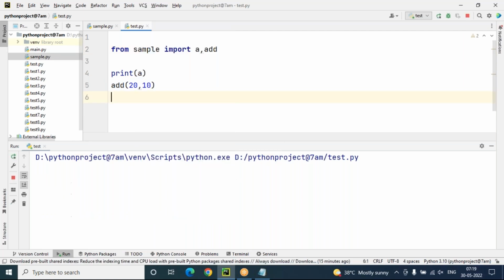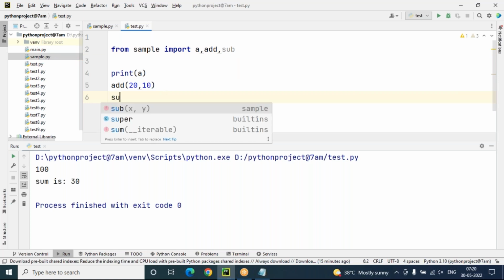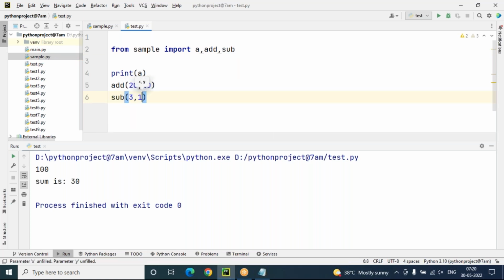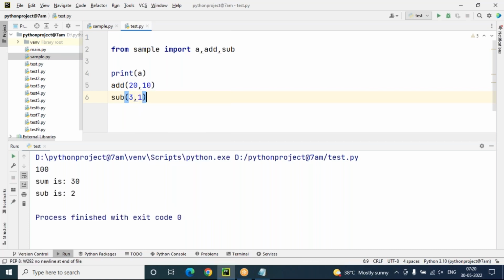And you can see this, run this. So this approach is the better approach, I can say. The member names you are trying to access in your program, you can provide on top, in the module import description. So from sample import a, add only I'm using. Later, if you decide you want to access multiply also, sir, then you can add multiply. Not sub also, sir? You can use sub also. Sub function I'm calling, and 3 comma 1 subtraction is 2.